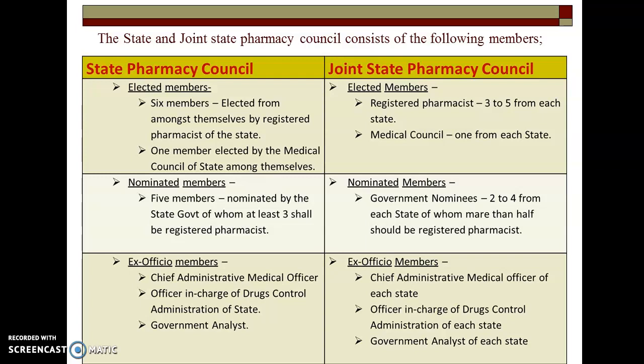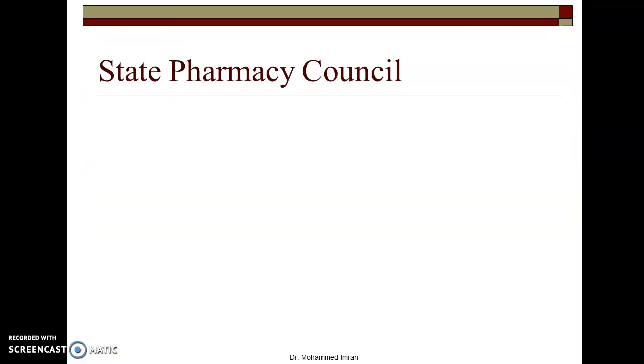Then the last one, ex officio members. In the State Pharmacy Council, the Chief Administrative Medical Officer will be there, then one officer in charge of drug control administration of that state, and one government analyst. In the Joint State Pharmacy Council, all 3 members will be there from each state: the Chief Administrative Medical Officer of each state, the officer in charge of drug control administration of each state, and a government analyst from each state. So this is the difference between the State Pharmacy Council and the Joint State Pharmacy Council.